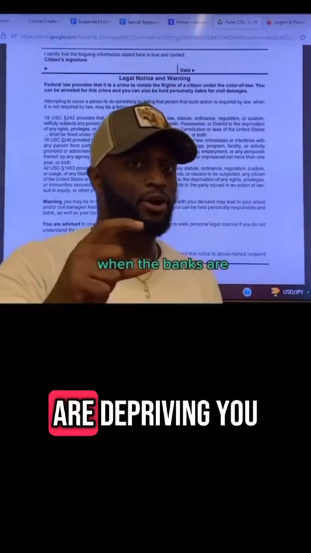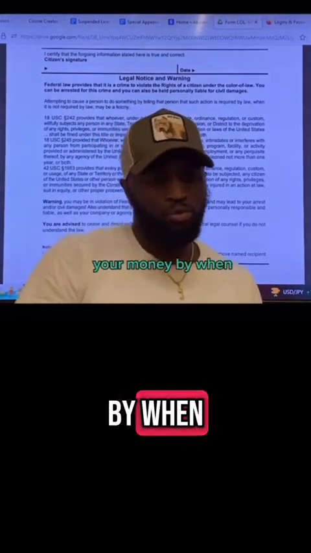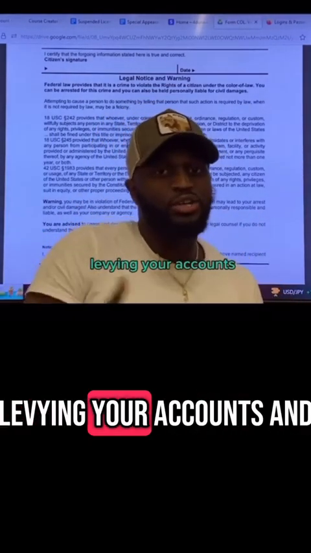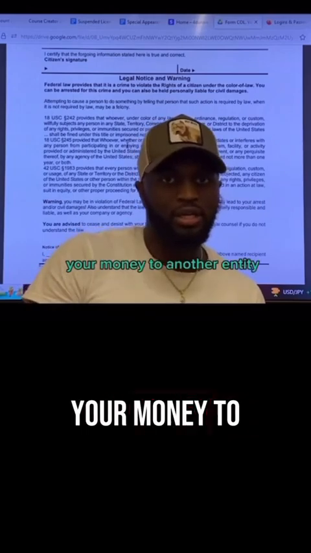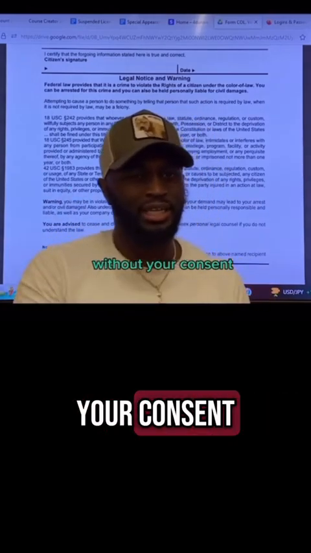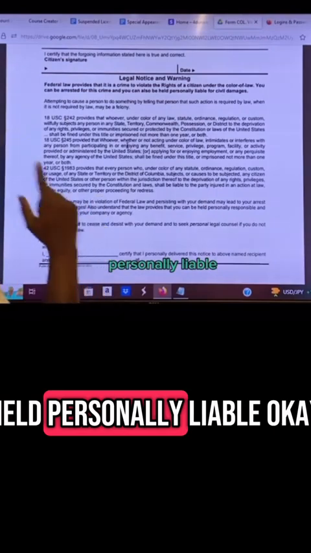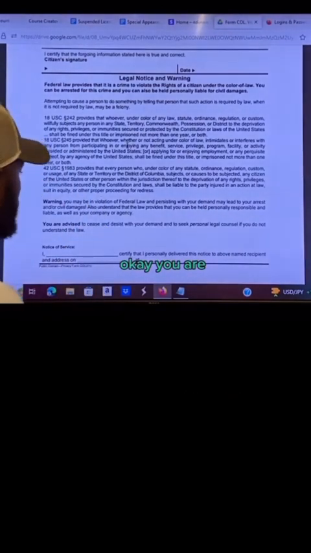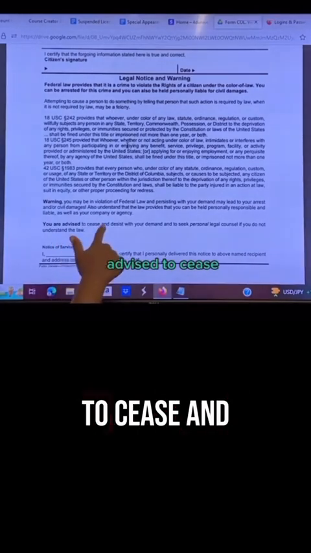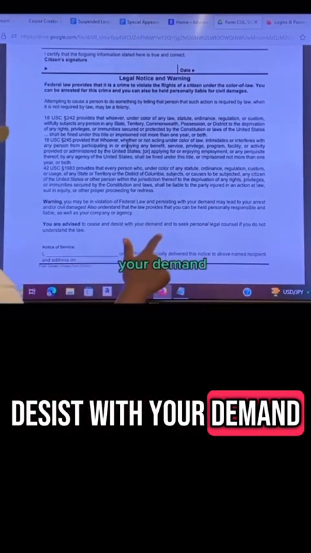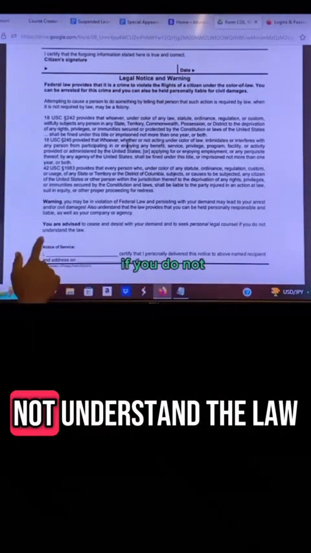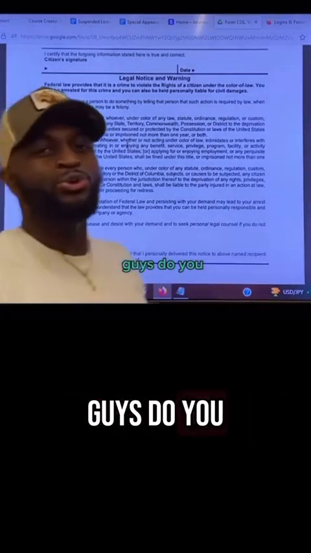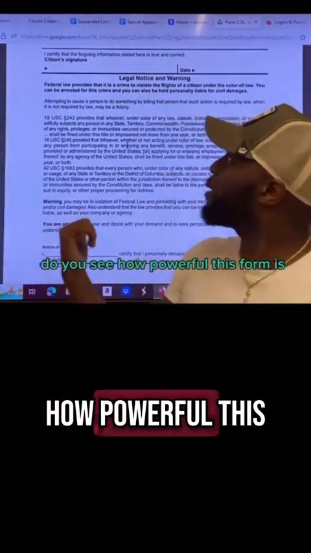When the banks are depriving you of your money, when they are levying your accounts and handing your information and your money to another entity without your consent and without your permission, they can be held personally liable. Okay? You are advised to cease and desist with your demand and to seek personal legal counsel if you do not understand the law. Guys, do you get this right here? Do you see how powerful this form is?